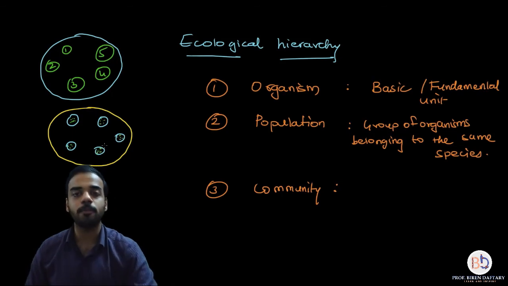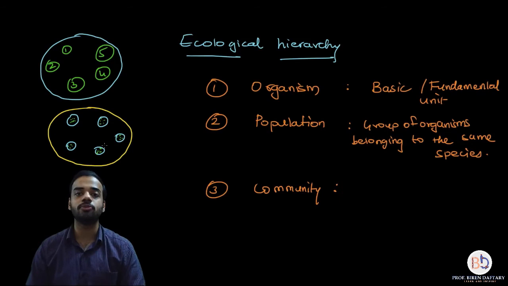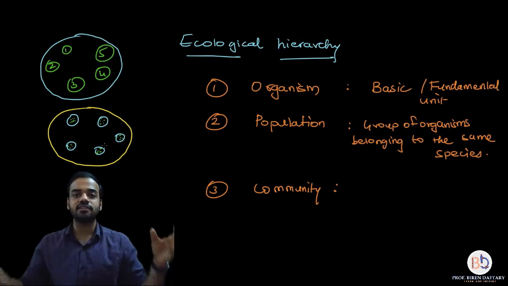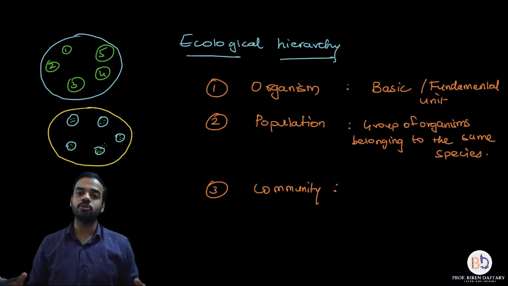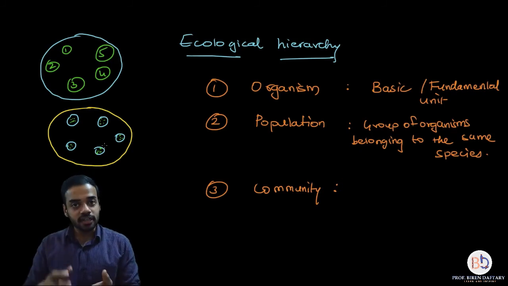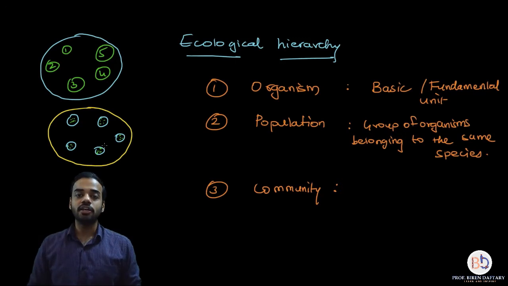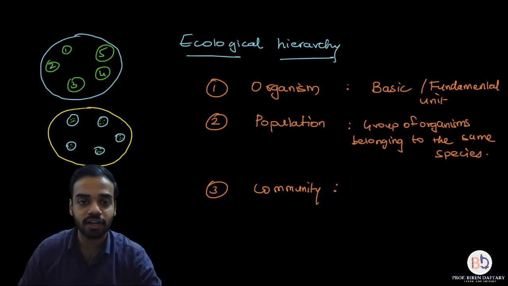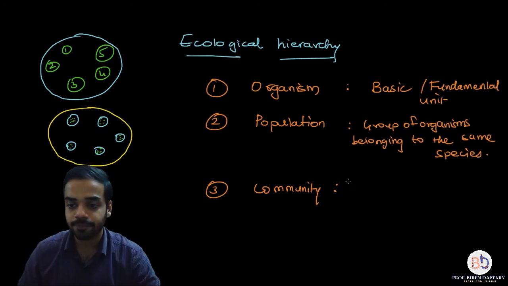Many different populations staying together will form a community. For example, in a given area, if lions and tigers are staying together, then it is called a community. Two different species having their organisms. Or in a given area, wolves, tigers, leopards are living together, that is called a community. So many different populations together form a community. So I will write it down over here. Okay.